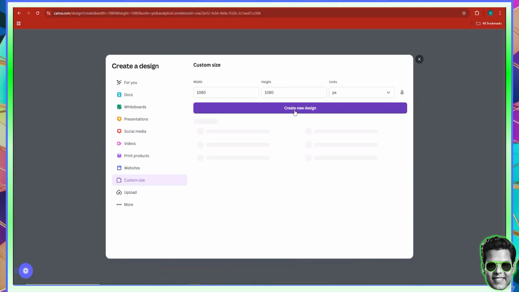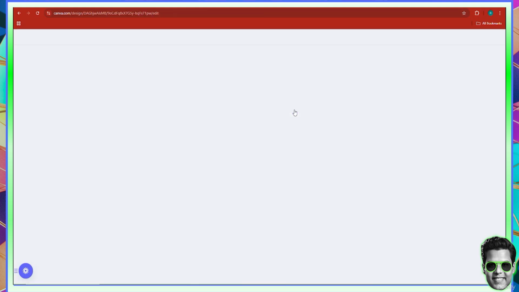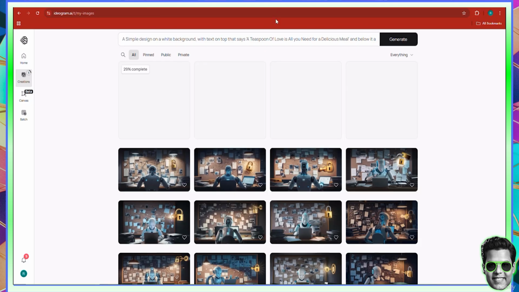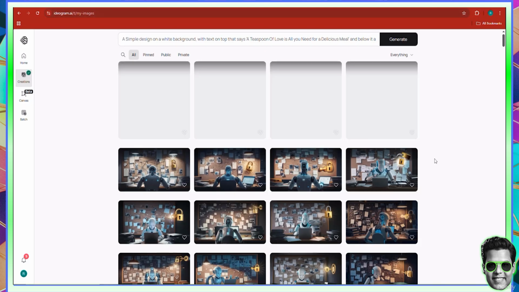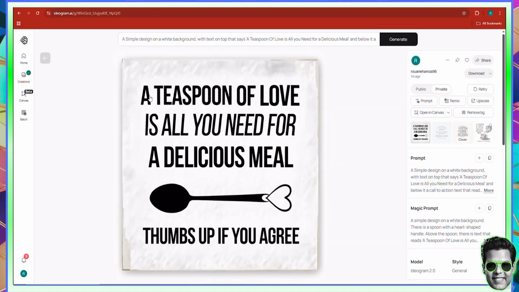And I'll click on the Create Design button. And then right now, as you can see, it's going to take us to this design. In the meantime, I should go back and just check. Now, Ideogram usually is pretty fast when it comes to generating designs. So here, as you can see, we have a pretty good post. It says, "A teaspoon of love is all you need for a delicious meal. Thumbs up if you agree." And this is actually pretty cool.